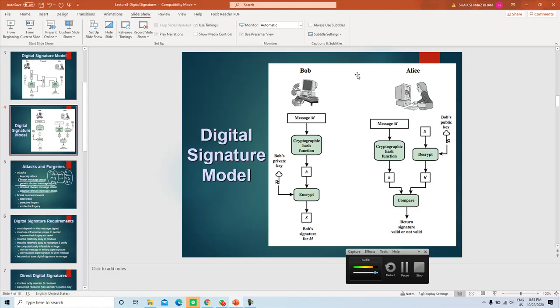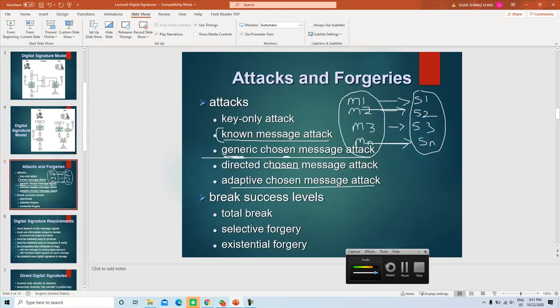The attacker would query Bob, use Bob as the oracle, get the required signatures and the corresponding messages, and initiate the attack. So these kinds of attacks are possible against digital signature schemes.